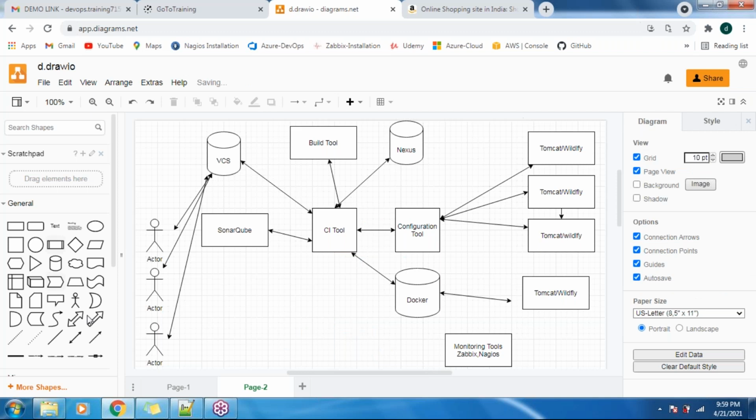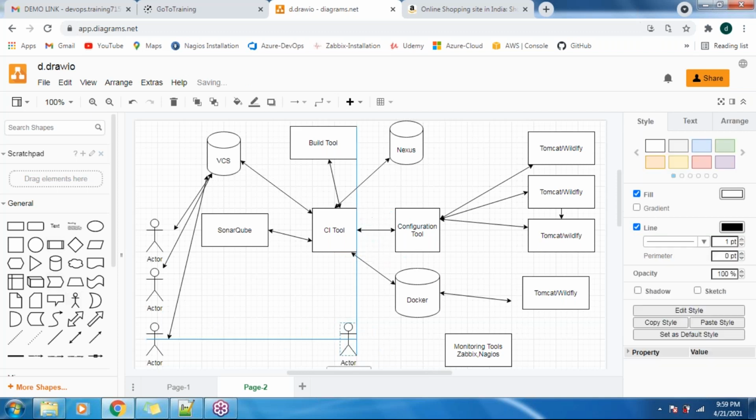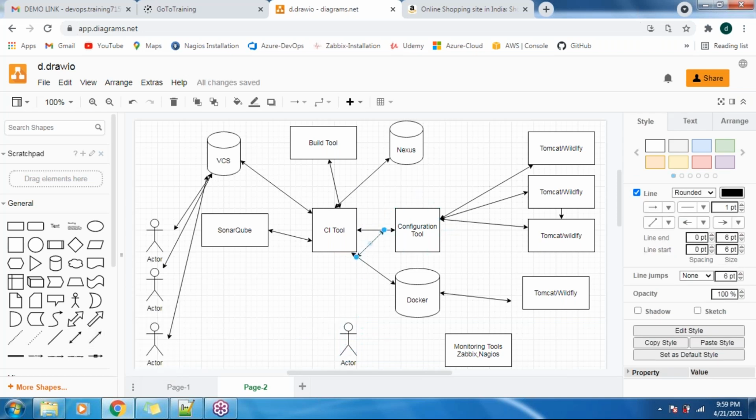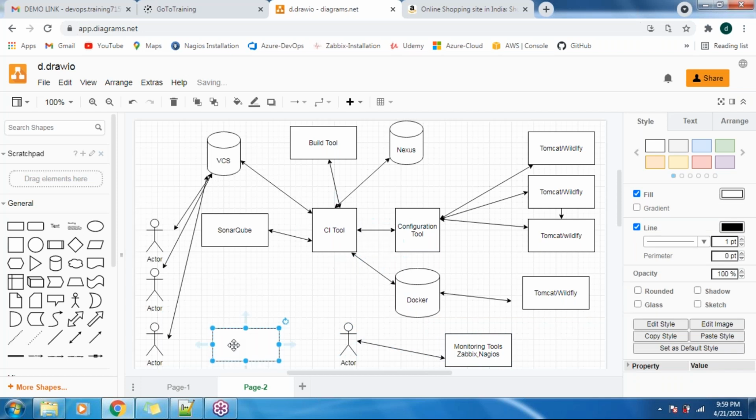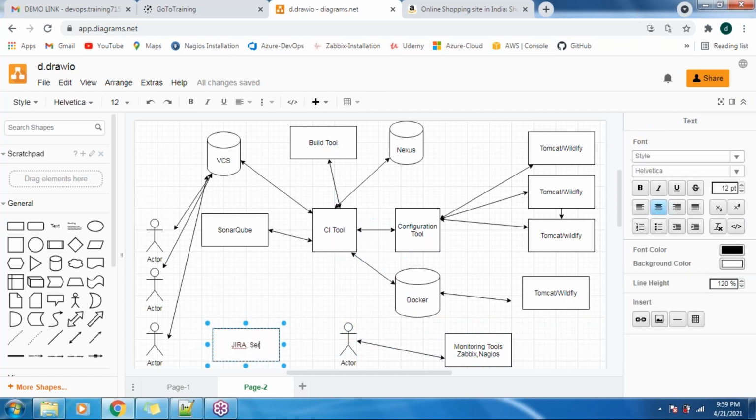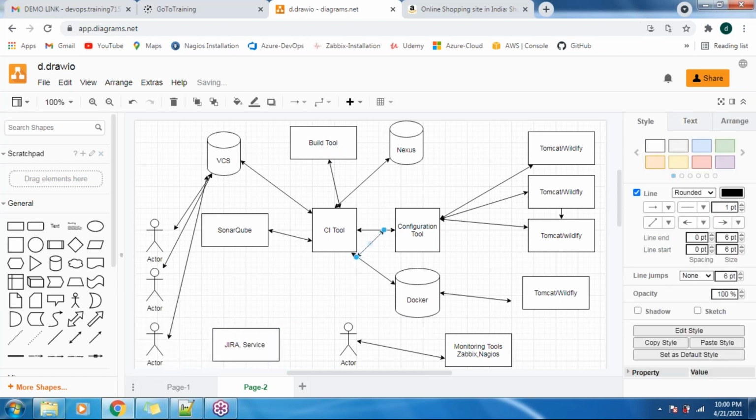Based on the request, using any one of the ticketing tools here, like Jira or ServiceNow, or any other ticketing tool, this supporting team member is going to raise the ticket, guys.